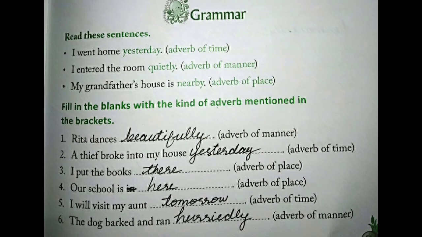Fourth one, our school is dash. So where is our school? It is here. It shows the adverb of place. Fifth one, I will visit my aunt dash. So when will you visit your aunt? Tomorrow. Then sixth one, the dog barked and ran dash. So, how did the dog run? Hurriedly. So, hope you have understood this exercise. Next, we move to study skills.